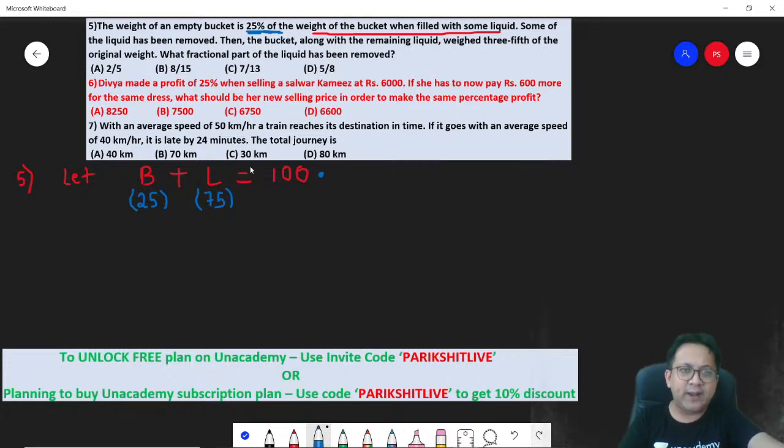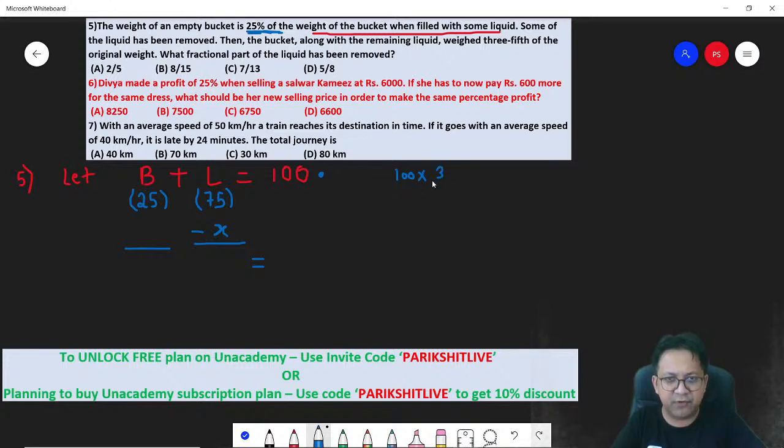Next, some of the liquid has been removed. How much? I don't know. Let it be X. Then the bucket along with the remaining liquid weighs 3/5 of the original weight. Remember, original weight is 100. Now bucket plus liquid is 3/5 of the original weight. So 5 twenties are 100, and 3 twenties would mean 60. In other words, it is now 60.